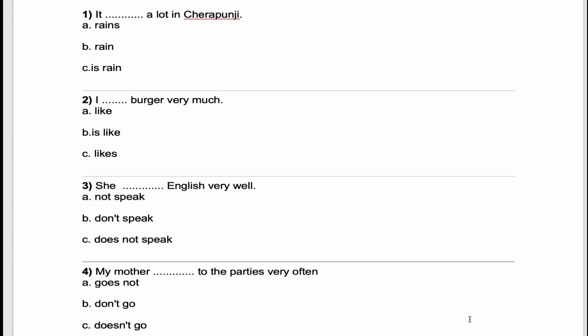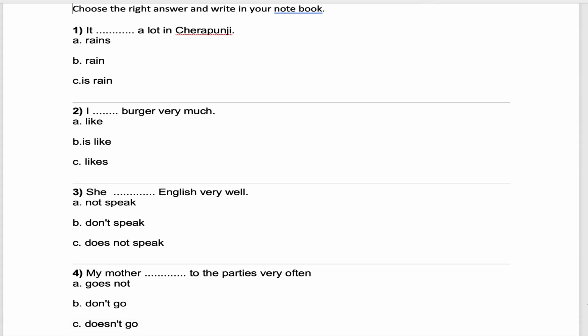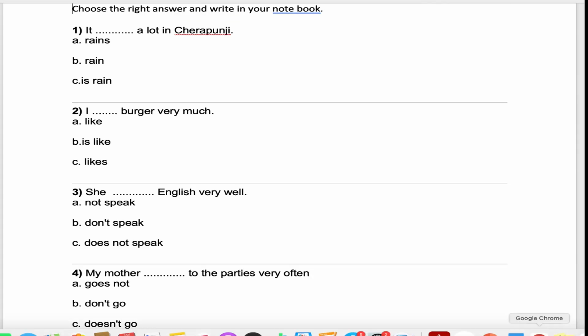When you listen to these sentences or when you watch these sentences which are in the form of MCQ, note down the correct answer in your notebook. And at the end of the video, check your answers in the description. Shall we start? Okay, let's begin. First sentence. It dash a lot in Cherapunji. Rains, rain, is rain. Write down the correct answer.